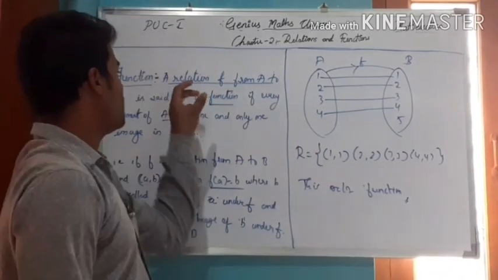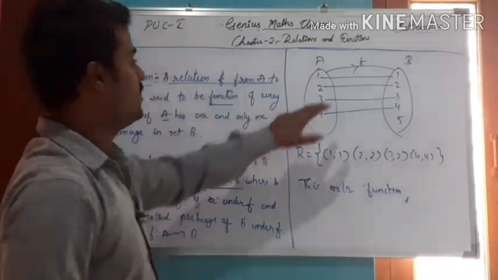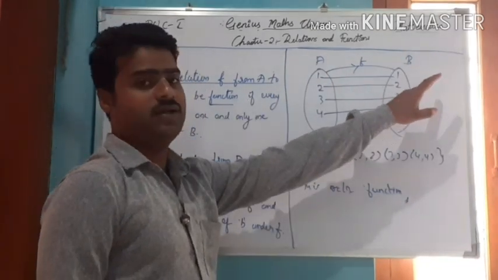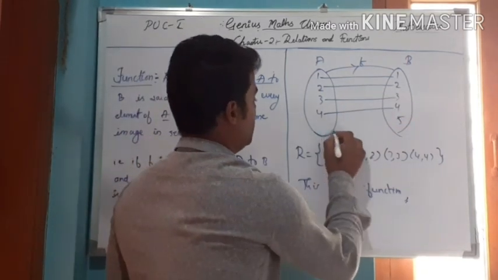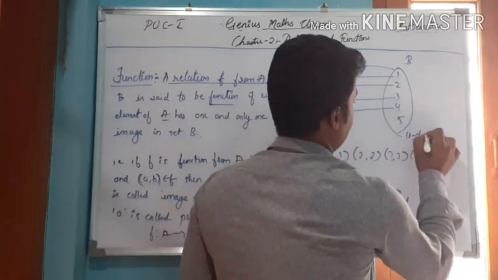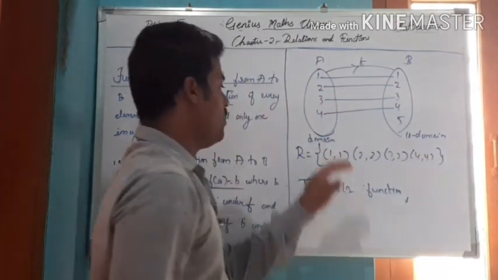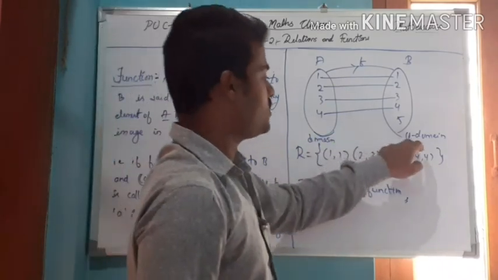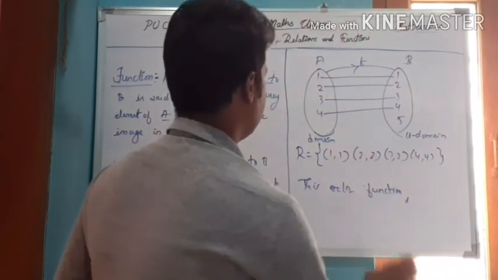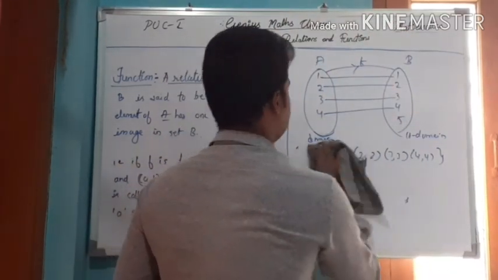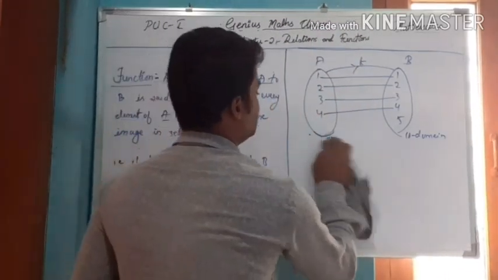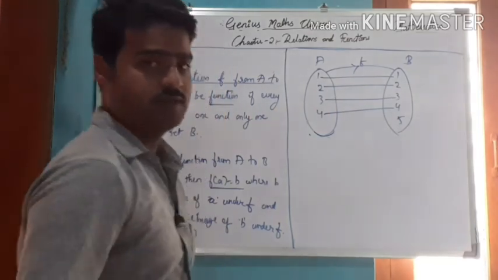So this is the concept of the function, where each element of A must have a unique image in the codomain. This is the domain and this is the codomain. In that, every element of the domain must have a unique image in the codomain. This is another definition. In symbolic form, I can use it.